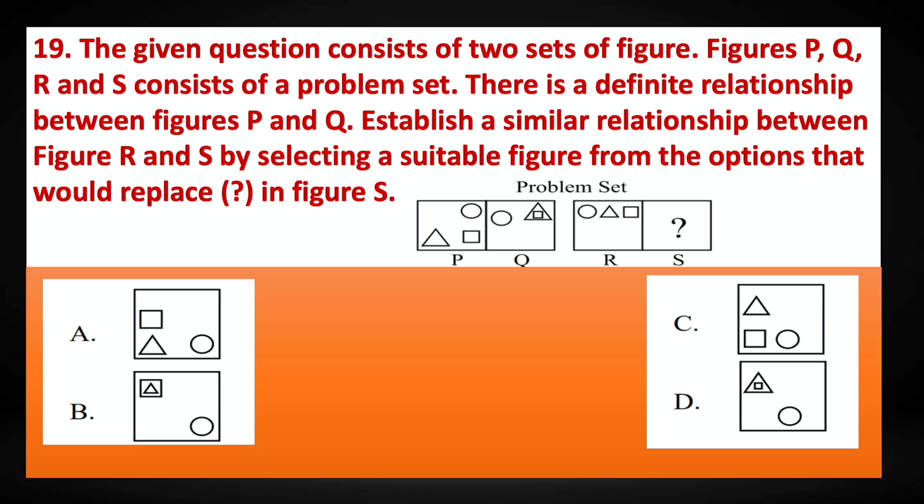Right. Similarly, there is a similar relationship between figure R and S. In R also we have a circle, triangle and a square. They are all separate. Now, one particular object will move away and the rest two will be joined. Now, like how there is a square inside the triangle in Q, similarly in S there will be a square inside a triangle because there is a similar relationship between PQ and RS. So therefore, the correct answer would be option D. Option D, the circle has come down and the triangle, and inside the triangle there is a square.